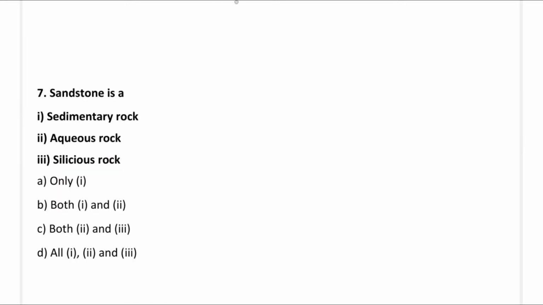So next question, sandstone is a sedimentary rock, or aqueous rock, or siliceous rock. So the options are option A, only 1; option B, both 1 and 2; option C, both 2 and 3; option D, all the above. So the correct answer is option D, all 1, 2, 3. So sandstone is a sedimentary rock, aqueous rock and siliceous rock.